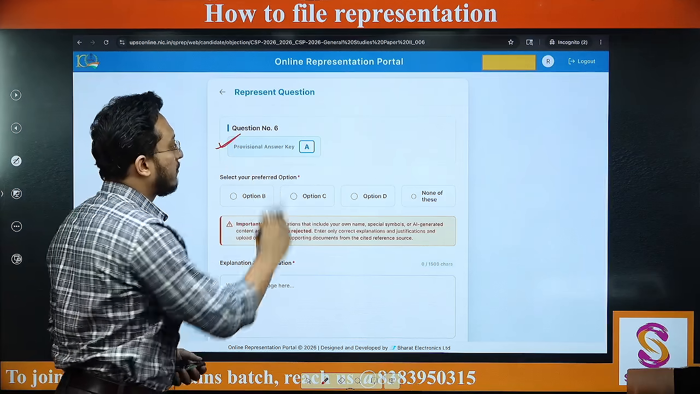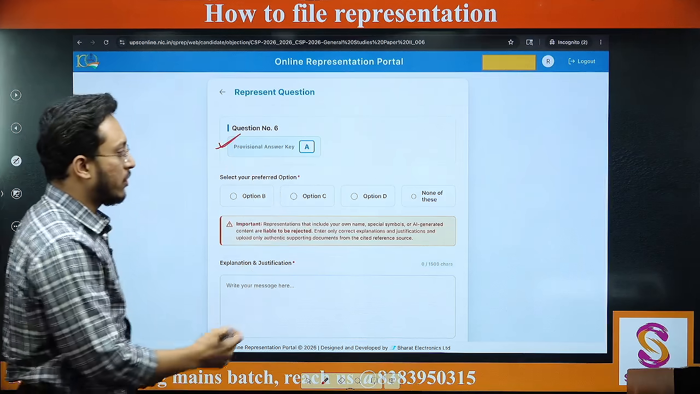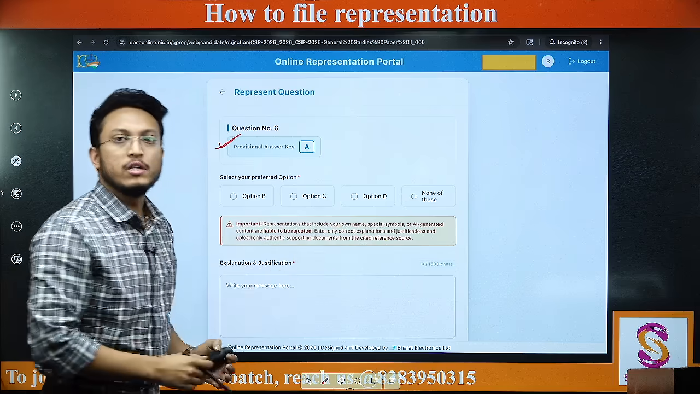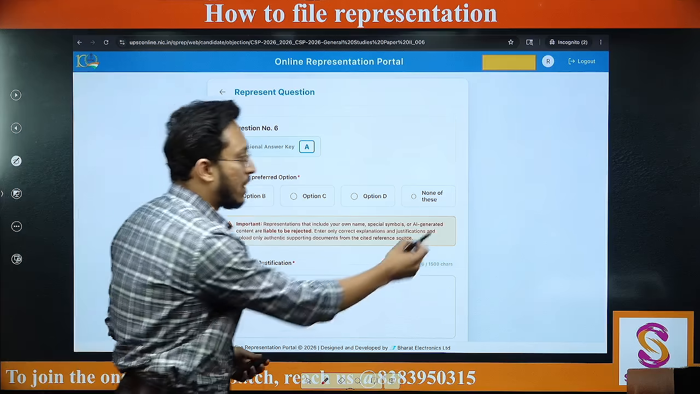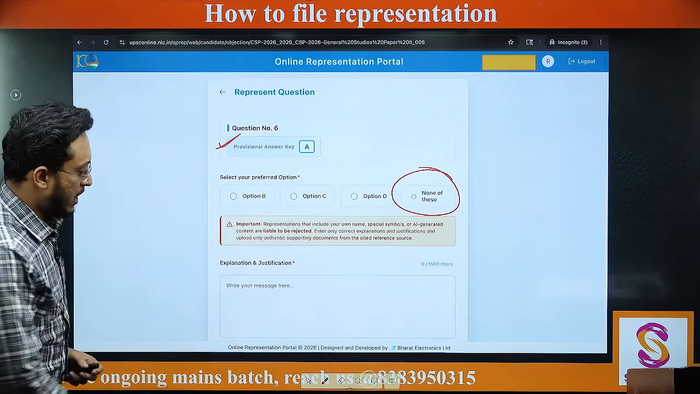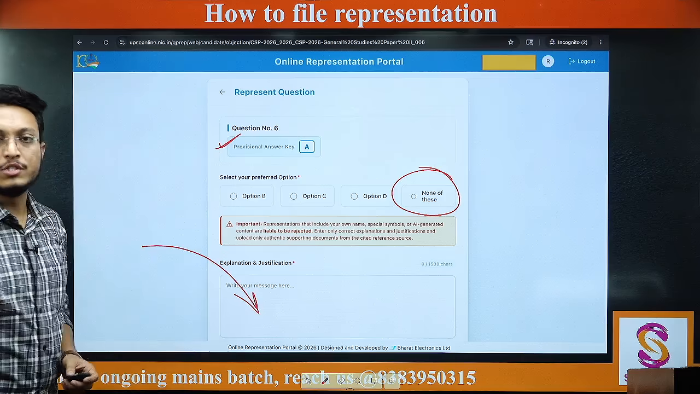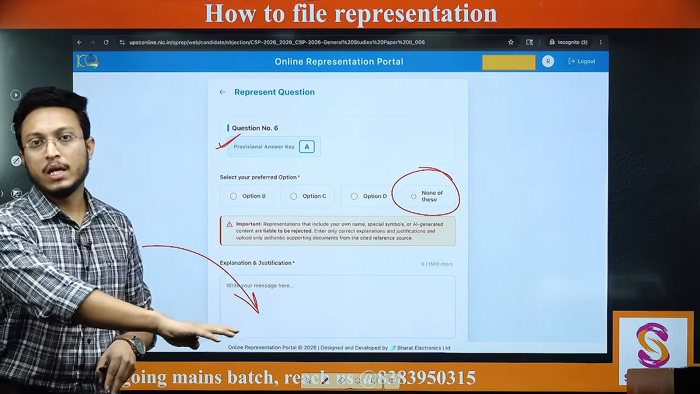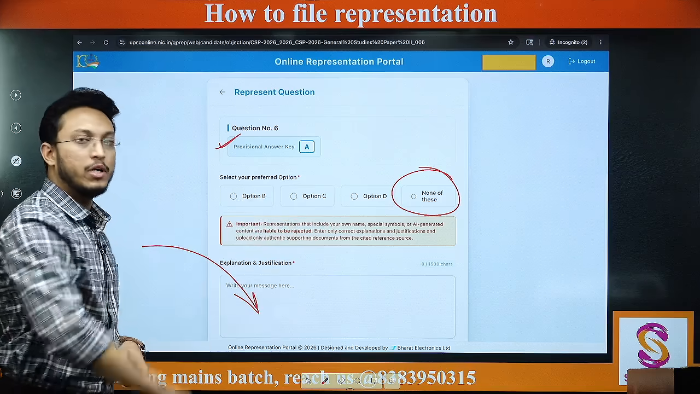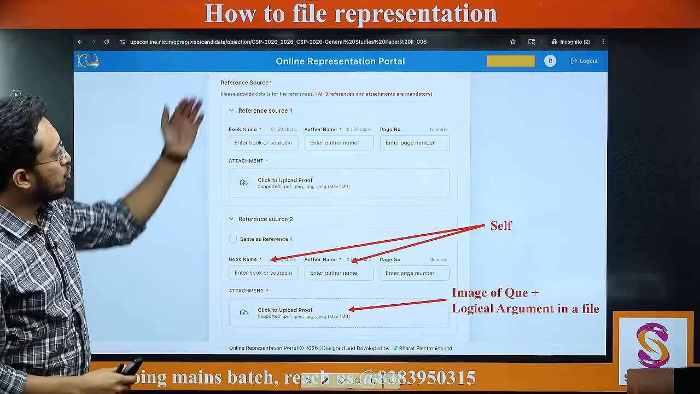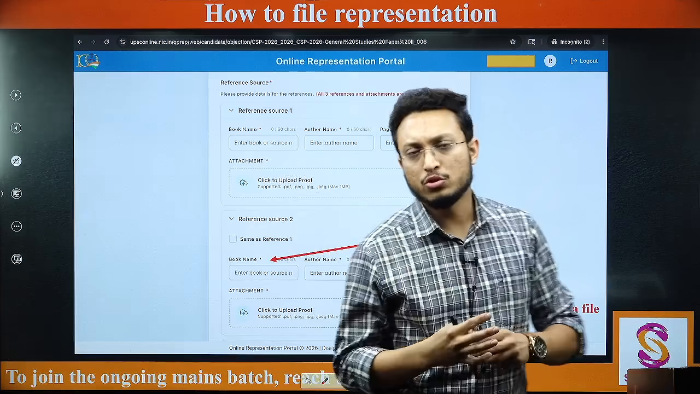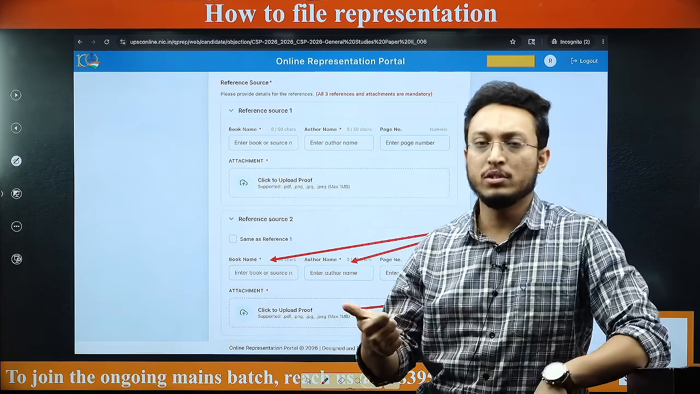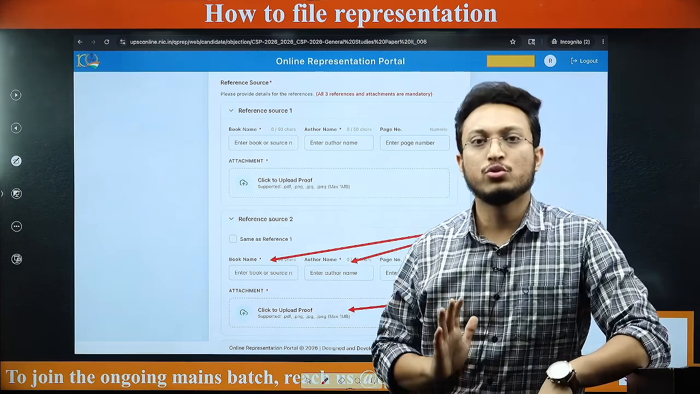So UPSC has given, let's say, A as the answer here. Whatever you deem is preferred, or else you feel like your option is not there amongst A, B, C, D, you can go for none of these. And for that you can give a proper justification. You can type it here directly that this is my justification for this particular answer. Next, you are supposed to attach the proof. Now 3 proofs are supposed to be given, 3 reference sources are to be given, but for the RC questions you cannot have any reference sources.